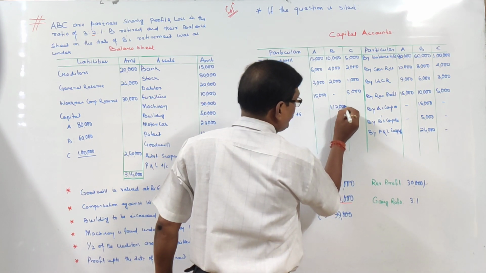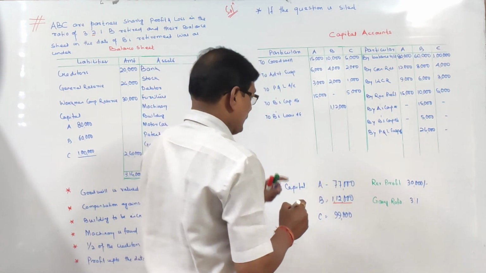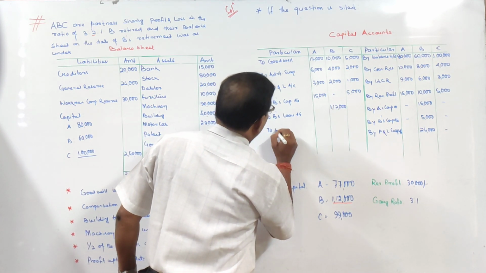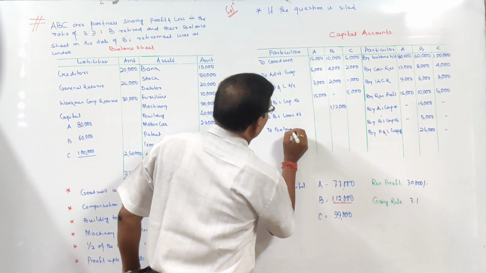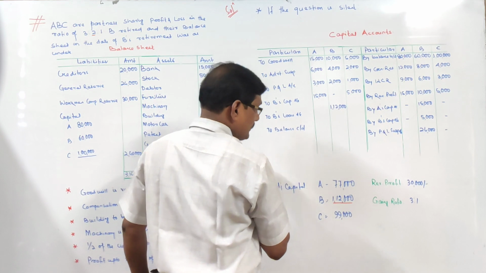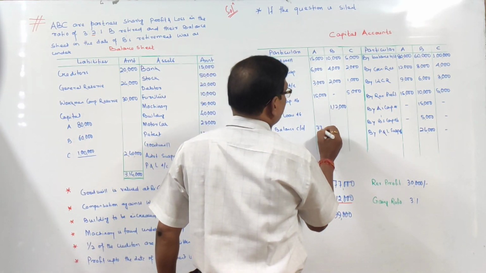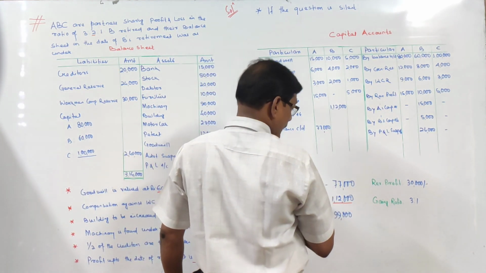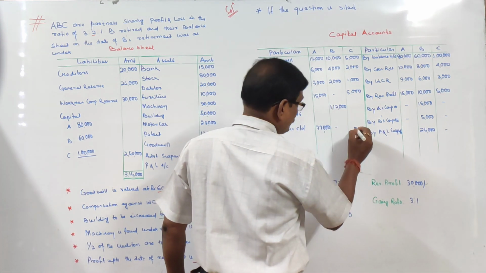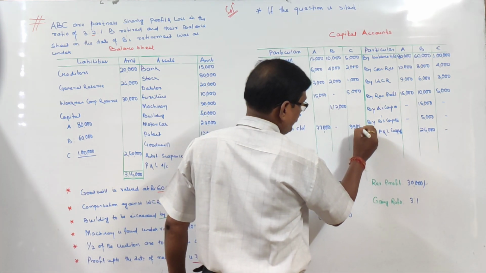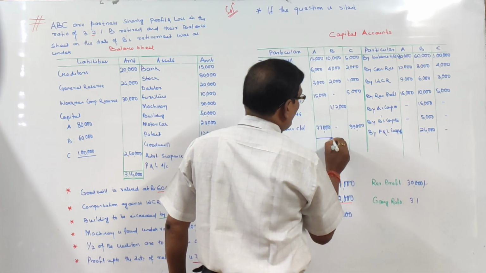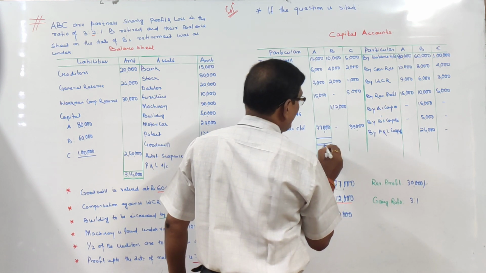And the remaining balance to balance carried down: A 77,000 and C 99,000. So this is all you have to do if the question is silent.